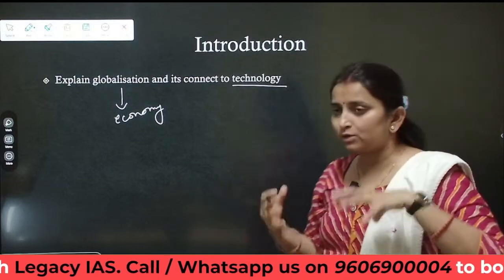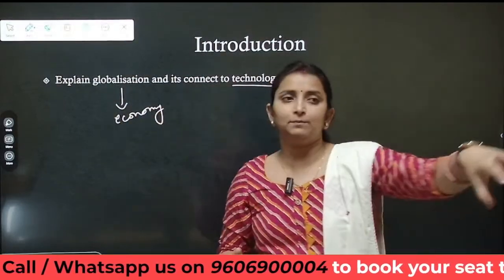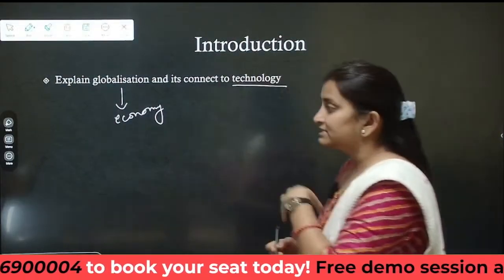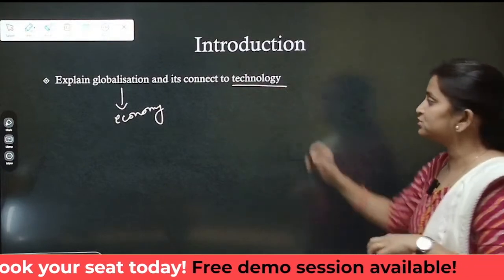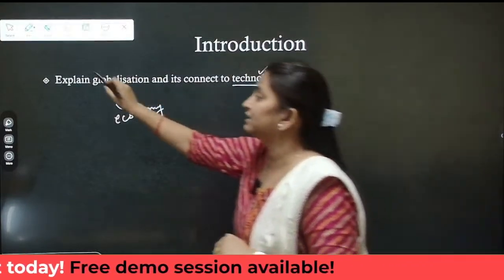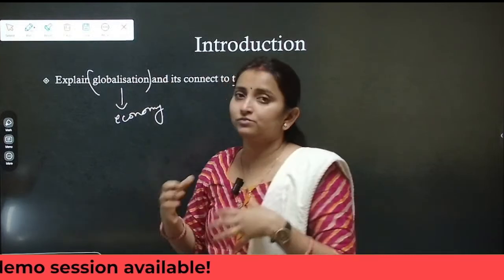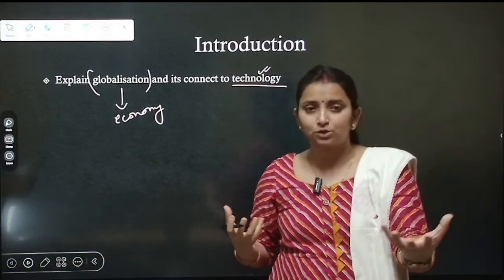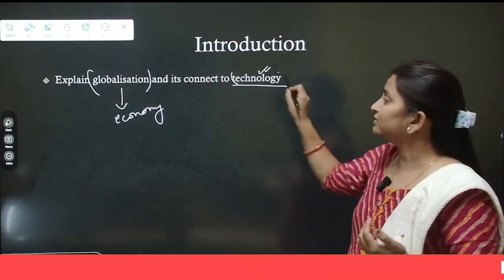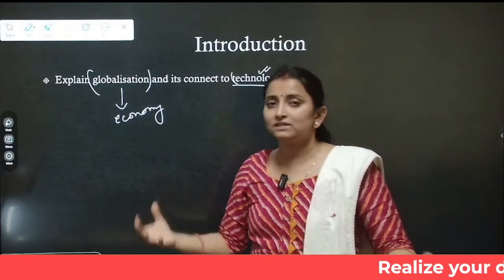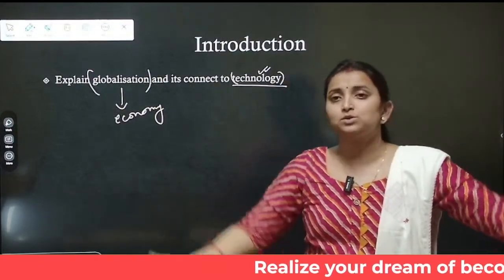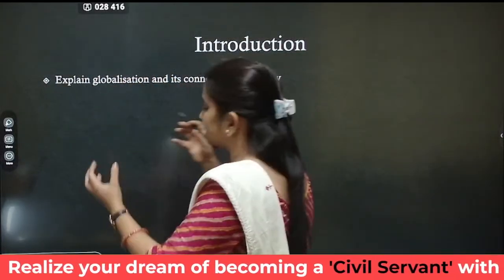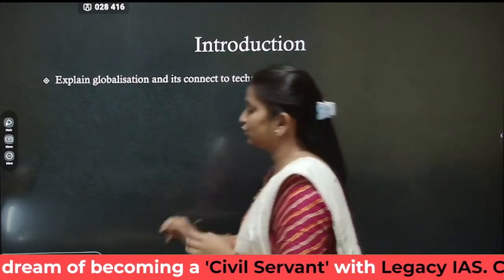So because of globalization, technology has been able to move from one country to the other. The developed countries have significantly helped the developing countries to improve their technology, and they were able to do so because of globalization. Imagine pre-1991, we were not integrated into the world economy, so we did not have too much technology. Post globalization, because we integrated into the world economy, we allowed the transfer of technology to India. Okay, so this had to be explained, the connect between globalization and technology.